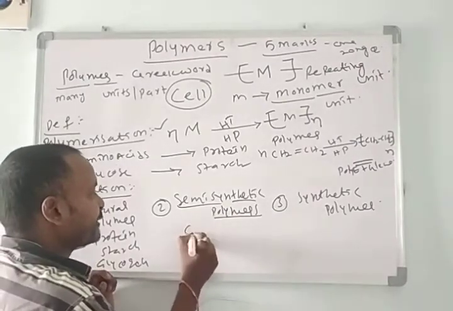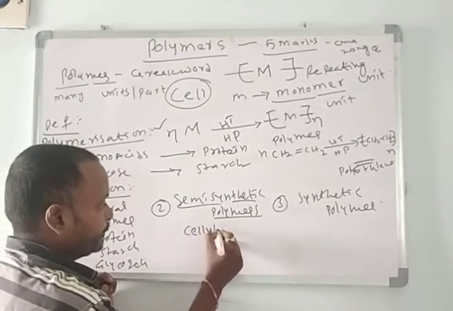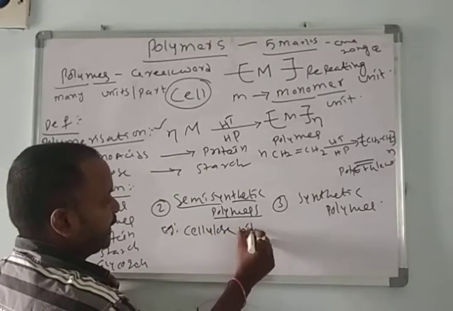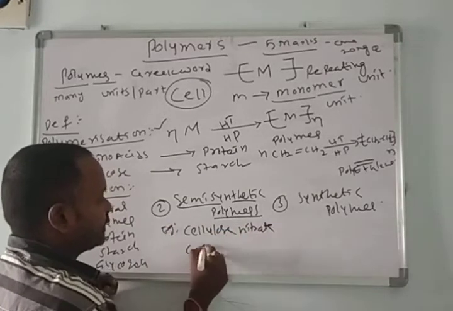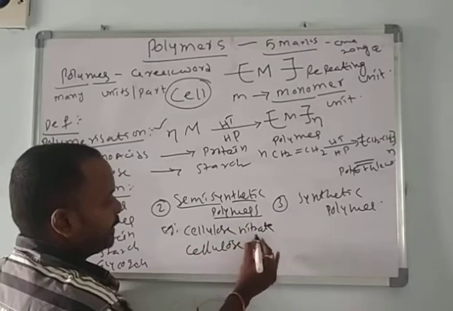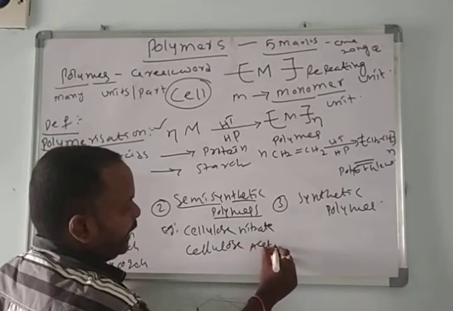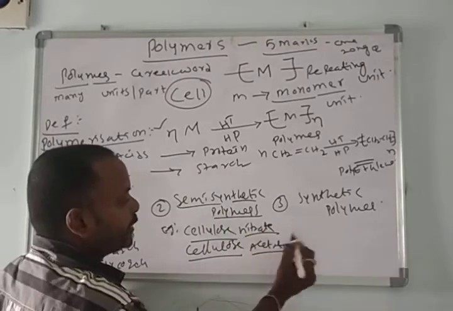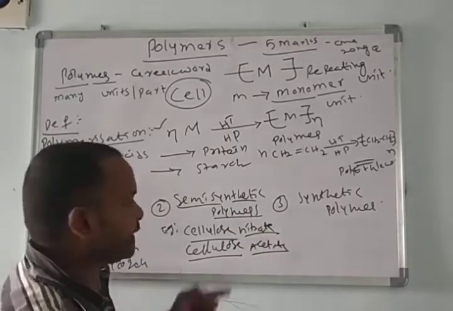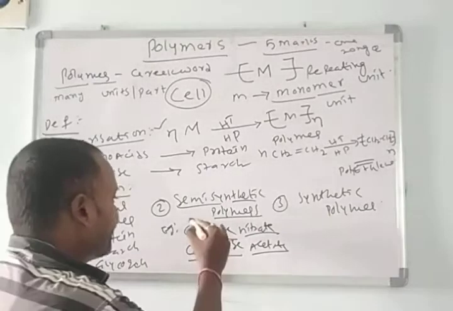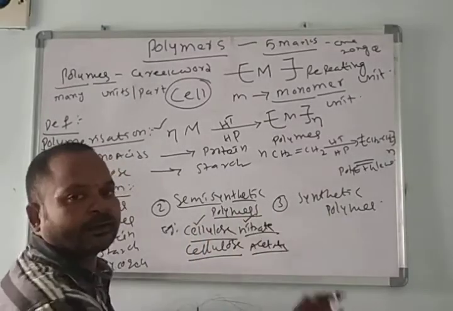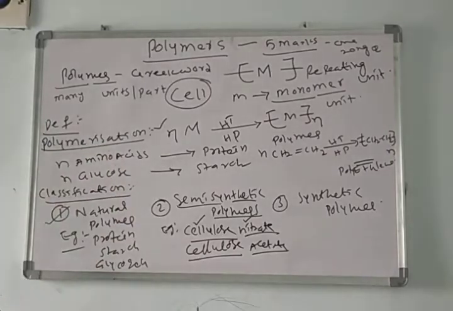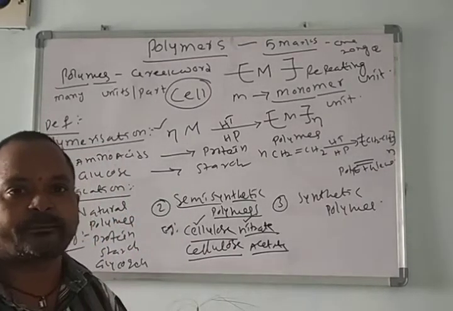For example, cellulose nitrate and cellulose acetate. Here, the cellulose part is taken from nature, and the nitrate or acetate part is synthesized in the laboratory. It contains a natural part and a laboratory part, so we call them semi-synthetic polymers.